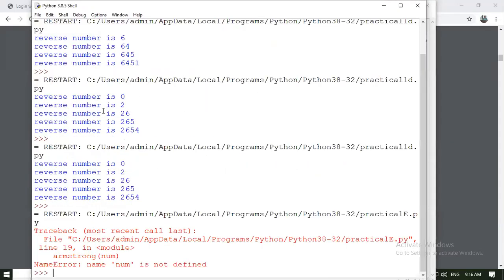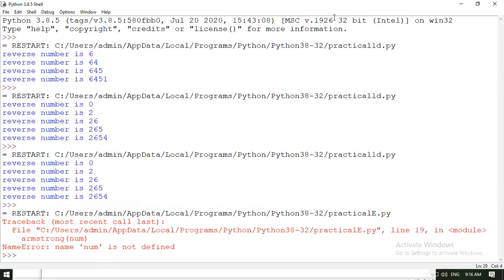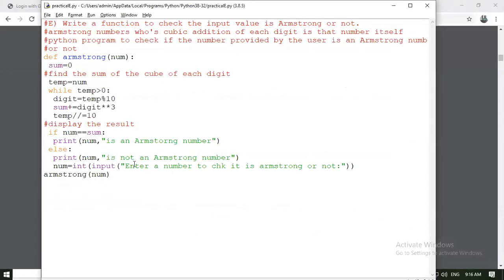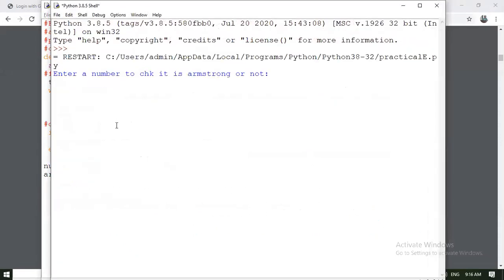It will generate an exception: name num is not defined. It is saying that num is not defined here. Again I am saving this program. Enter a number to check whether it is an Armstrong number or not.